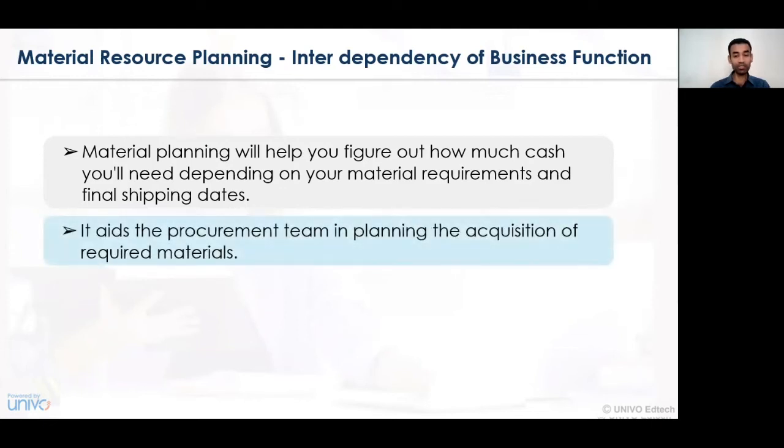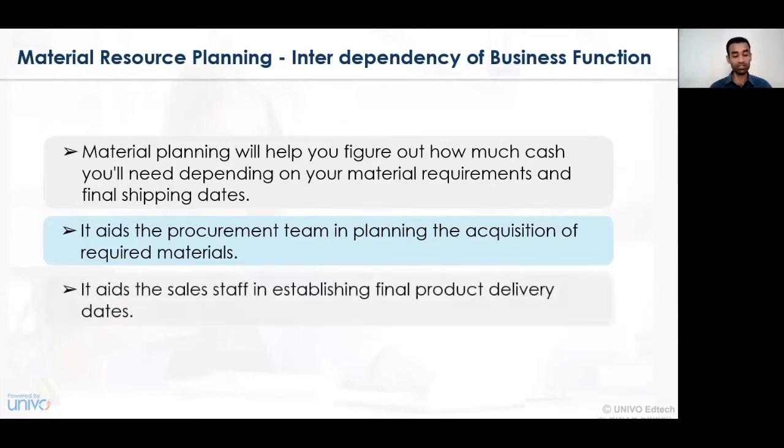It aids the procurement team in planning the acquisition of the required materials. So, procurement of required materials within a specified time period for a certain consideration is essentially required with respect to material resource planning. The material that we are procuring, the material that we are passing on from one department to another should be very effective, and the data provided should also be reliable. And hence, we need to see that whatever data has been provided is quite reliable, quite complete, and accordingly there is proper planning of activities at all the stages.